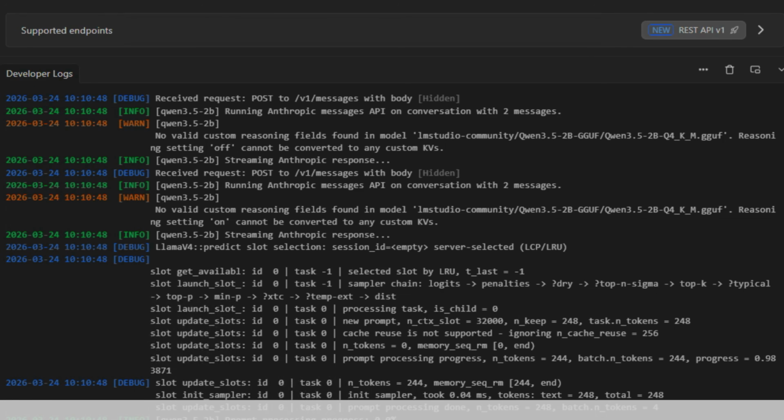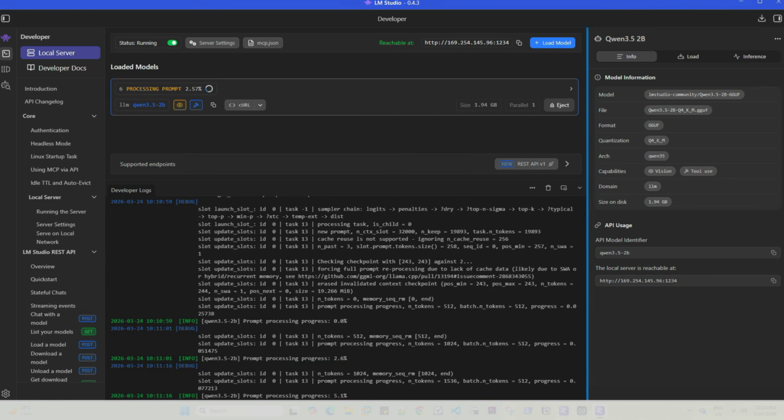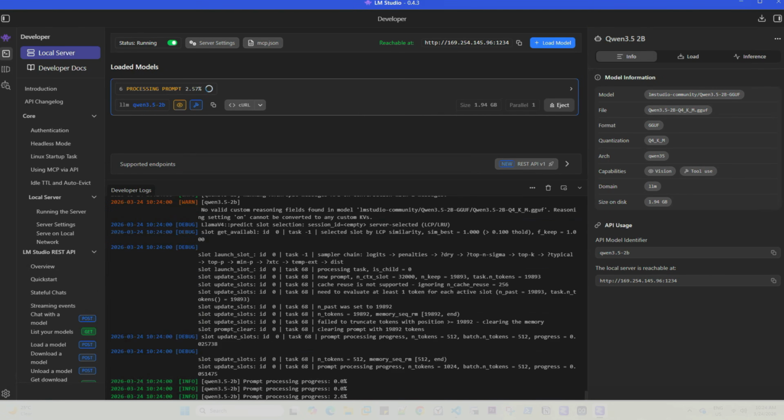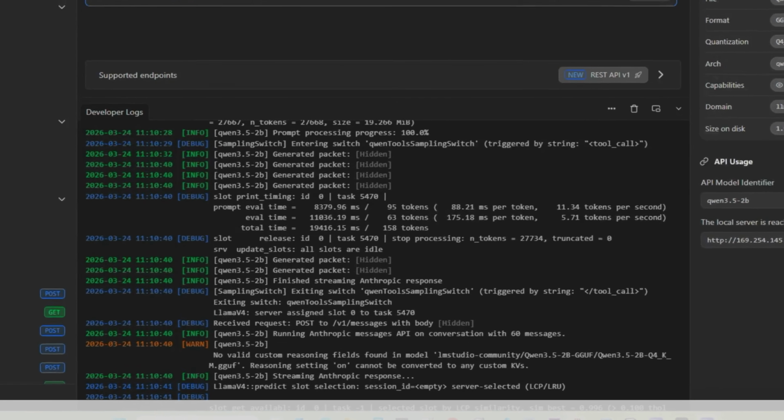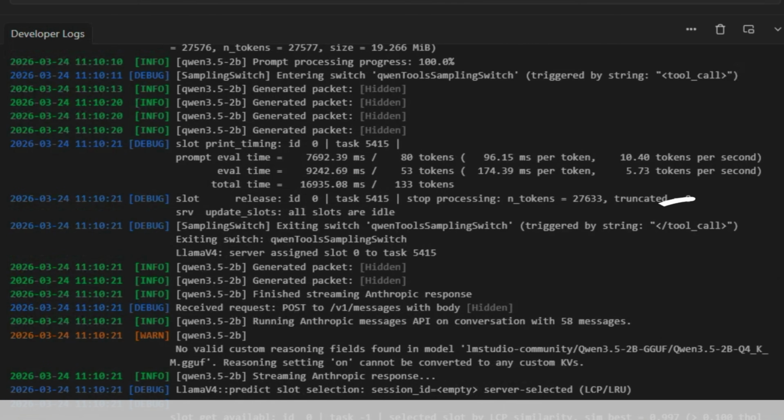The message count went from 2 at the start to over 80 by the end. Every file read, every tool call, every fix, stacking up the context window. And this line, watch for it whenever the agent is running. This appears the exact moment the agent decides to call a tool. In the terminal, you can see a file being read. In the logs, you can see the decision that caused it. One shows the action, the other shows the intention. That's why I always keep the logs open.